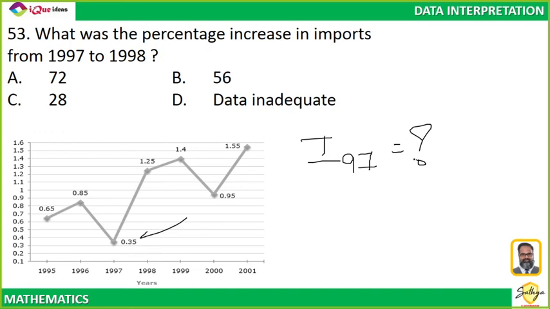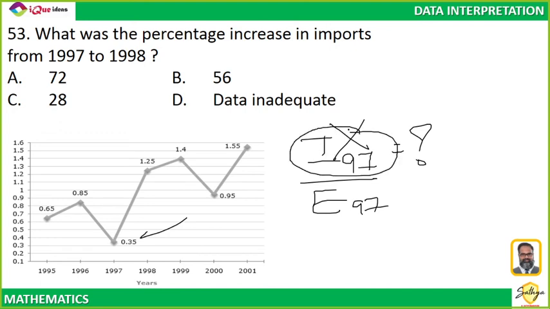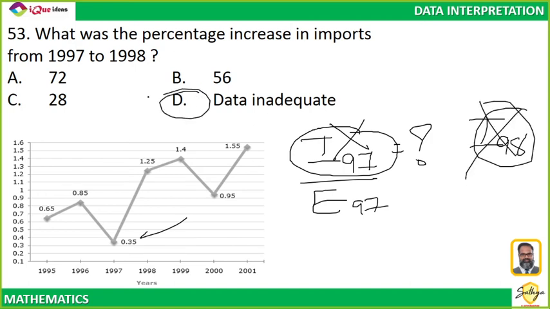I don't know, because the only data which is given to me is the ratio of import and export, but the individual value of import is not given. So when I don't know the value of import of 97 or 98, then how do I calculate the percentage increase? I cannot. So my data is inadequate. I only know the ratio of import and export, but I don't know the actual value of import. So I cannot calculate the change in imports.